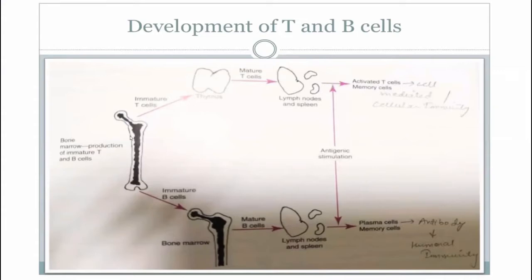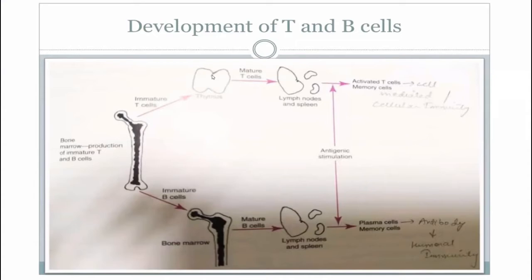See, the immature B and T lymphocytes are produced by the stem cells present in the bone marrow. T lymphocytes remain immature and through the blood they enter the thymus, one of the lymphoid organs.